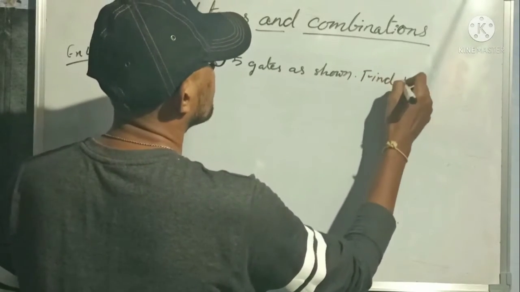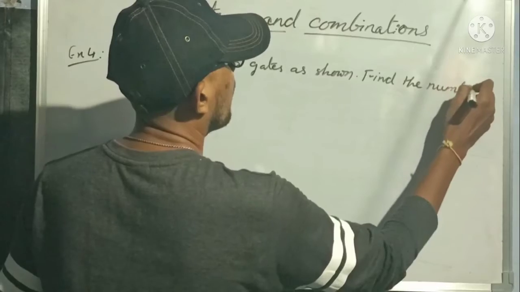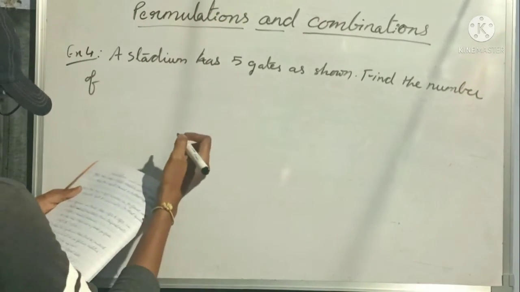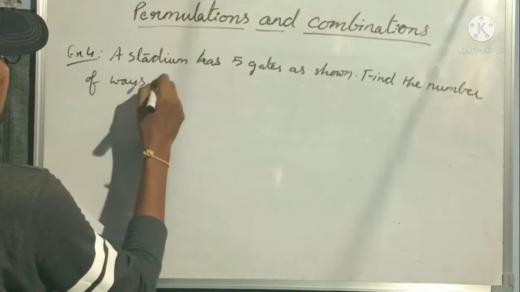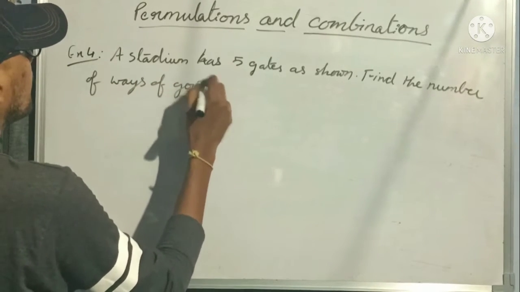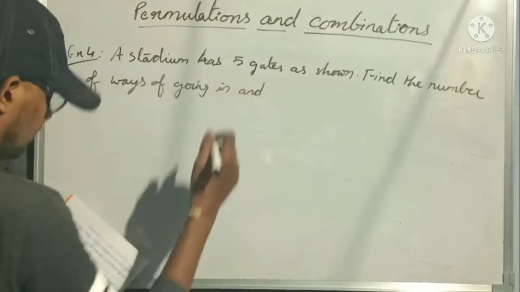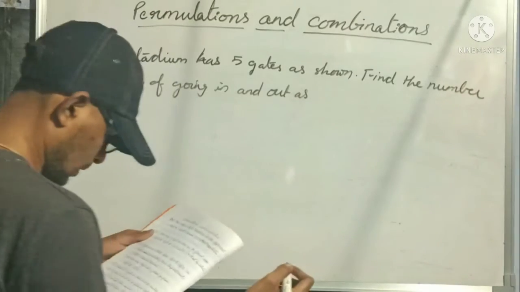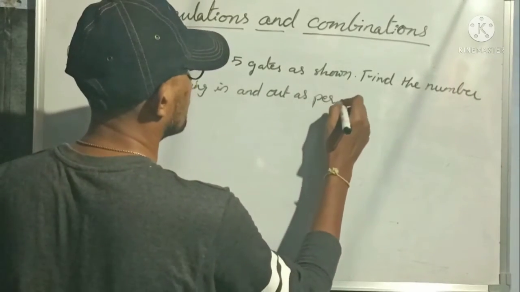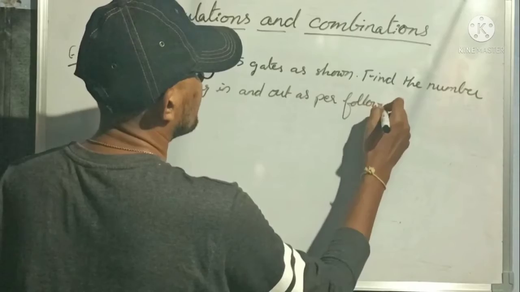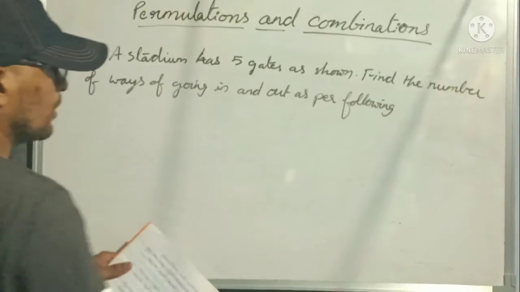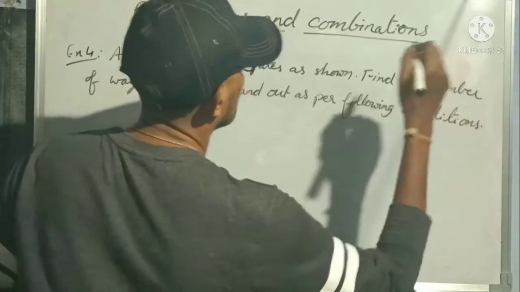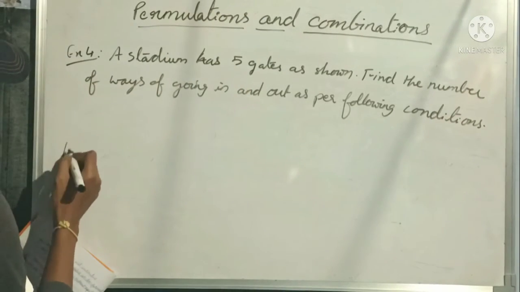Find the number of ways of going in and out as per the following conditions. Some conditions are given along with one diagram so that you can understand the question and answer the questions.